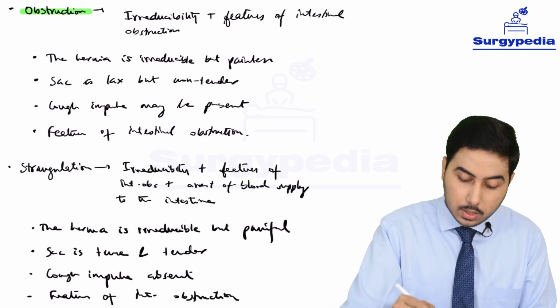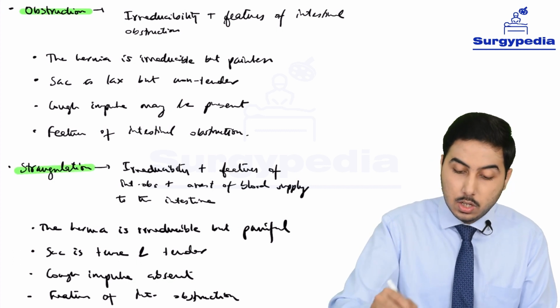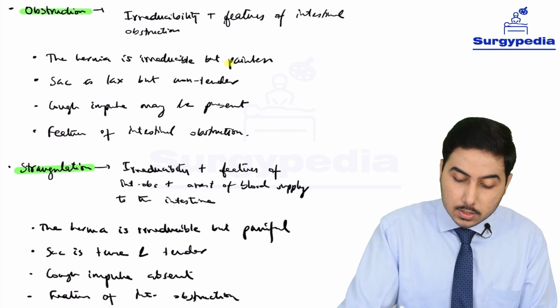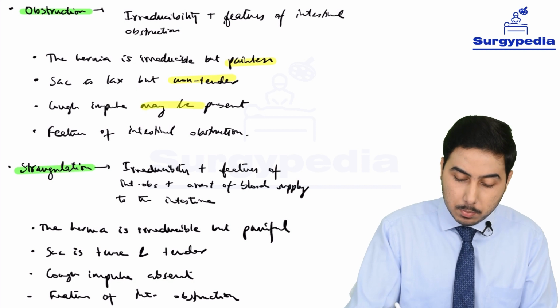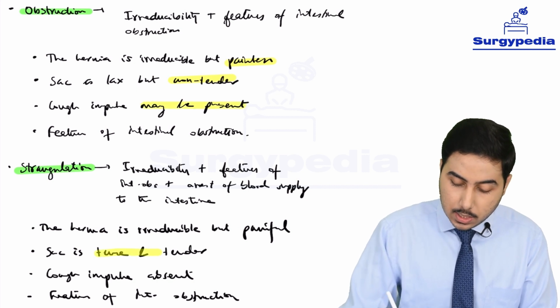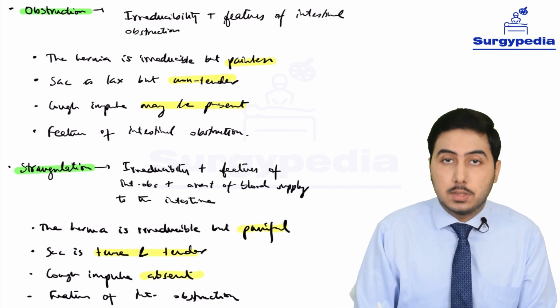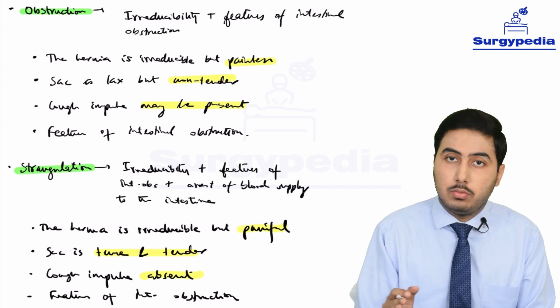So what is important here? So we have our third complication, it is strangulation. So what are the important points in this? In the obstruction, it is painless, it is non-tender, the hernia is painless, and cough impulse may be present. Here the sac is tense and tender, it is irreducible and painful, and cough impulse is absent because we have a cutoff in the blood supply and gangrene of the intestine.